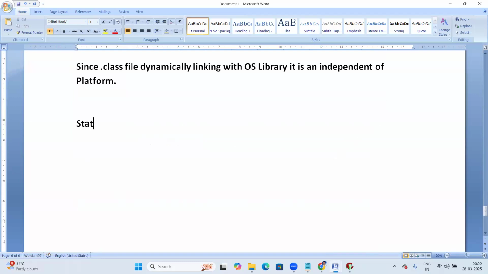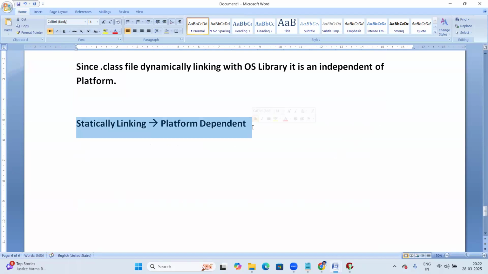So wherever there is static linking, that is platform dependent. All exe files, whether a C program exe file, a C++ exe file or a .NET exe file. Wherever the exe file concept is there, that is static linking, and it is platform dependent.